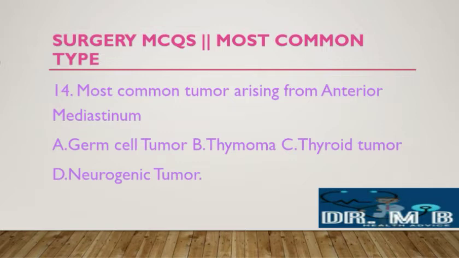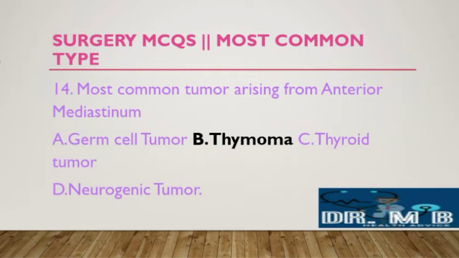Most common tumor arising from the anterior mediastinum. Options are germ cell tumor, thymoma, thyroid tumor, and neurogenic tumor. Give your answer quick. Okay, the correct option is B, which is thymoma. Next question.